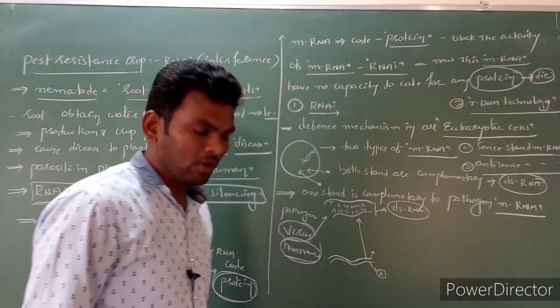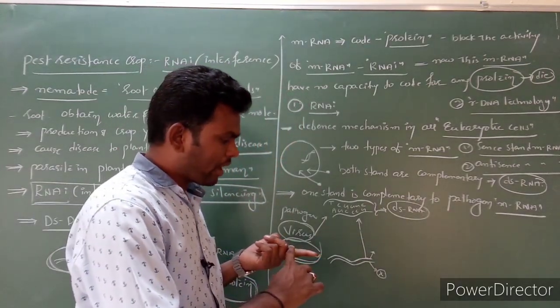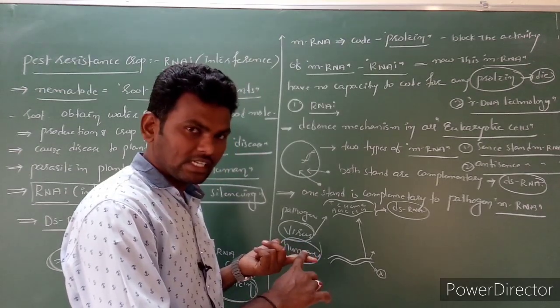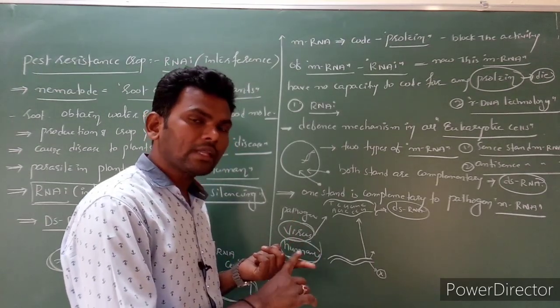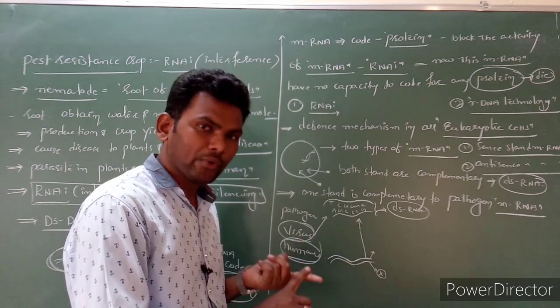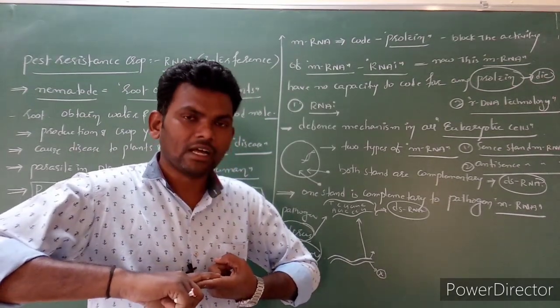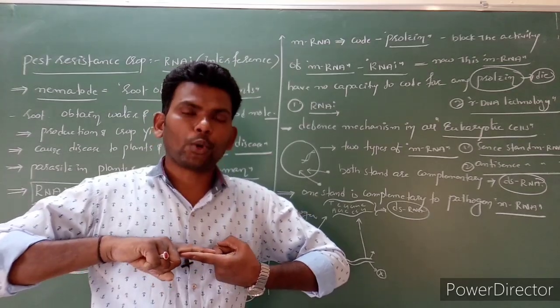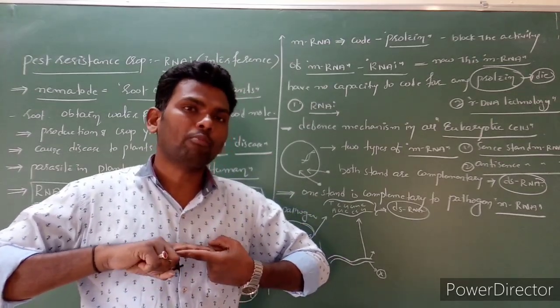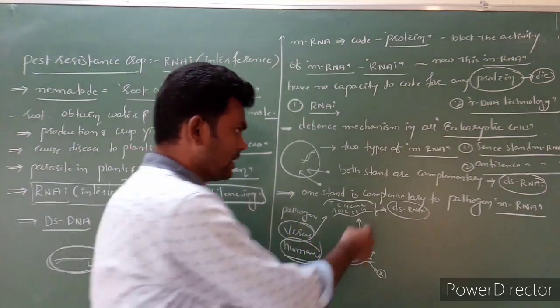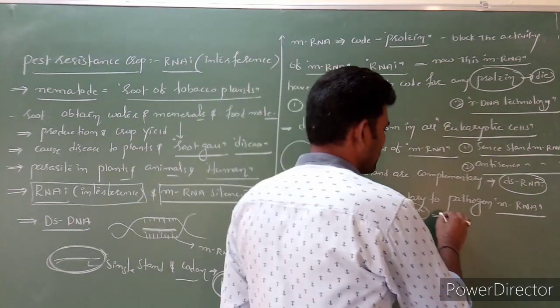When mRNA is open in single strand, only then it has the capacity to code for proteins. When it becomes double-stranded, it has no capacity to code any proteins. Nothing but this mRNA is blocked.